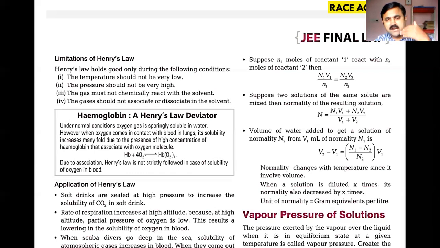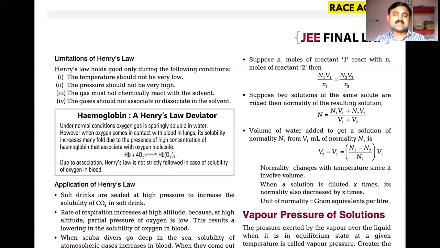However, when oxygen comes in contact with the blood in lungs, its solubility increases many folds due to the presence of high concentration of hemoglobin. So via lungs it goes, automatically what will happen? Its solubility increases. And after that we know that this oxyhemoglobin will be developed and associate with oxygen. This hemoglobin forms oxyhemoglobin, and due to this one what will happen?